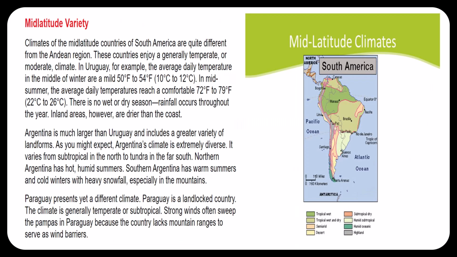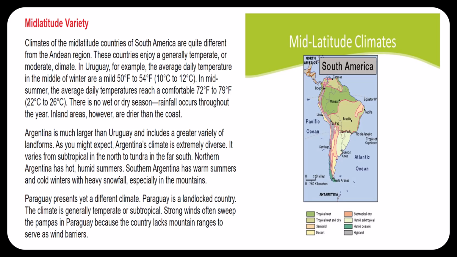Mid-latitude variety. Climates of the mid-latitude countries of South America are quite different from the Andean region. These countries enjoy a generally temperate or moderate climate. In Uruguay, for example, the average daily temperatures in the middle of winter are a mild 50 Fahrenheit to 54 Fahrenheit. In midsummer, the average daily temperatures reach a comfortable 72 to 79. There is no wet or dry season. Rainfall occurs throughout the year. Inland areas, however, are drier than the coast.